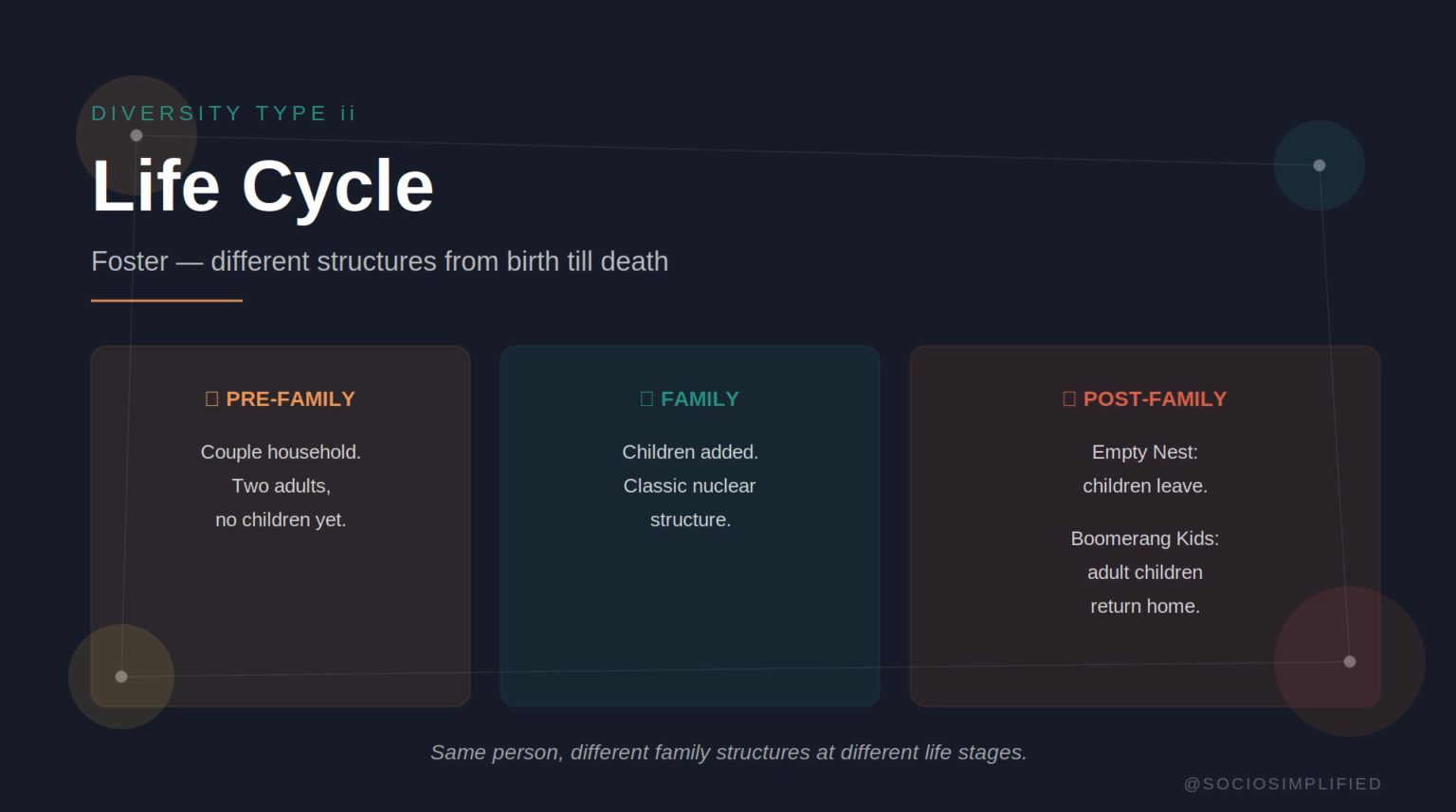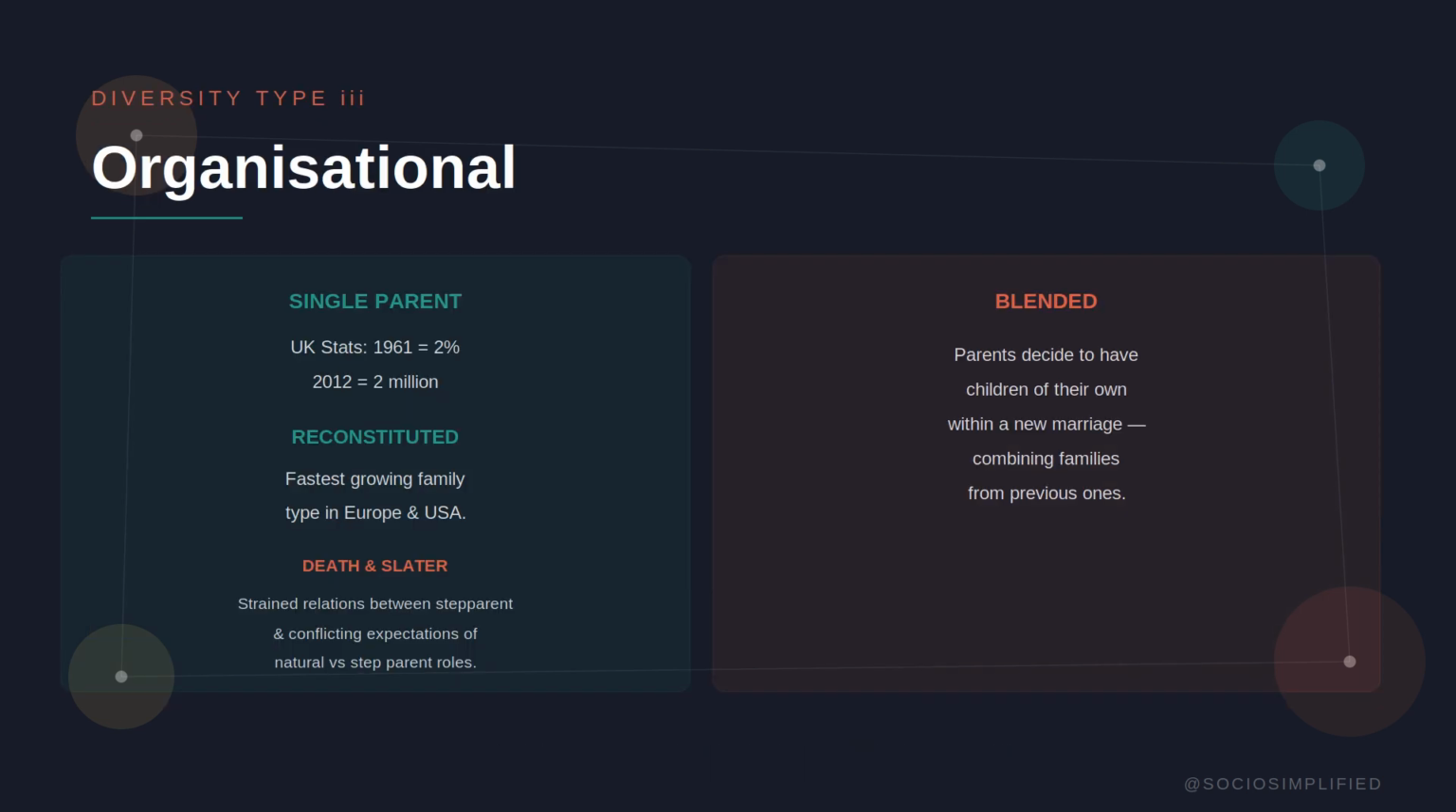The point is that the same person might live in 3 completely different family structures over their lifetime. So when you ask what type of family do people live in, the answer changes depending on when you ask.